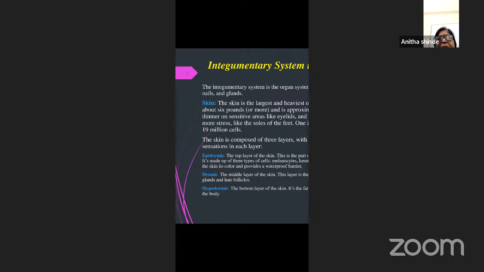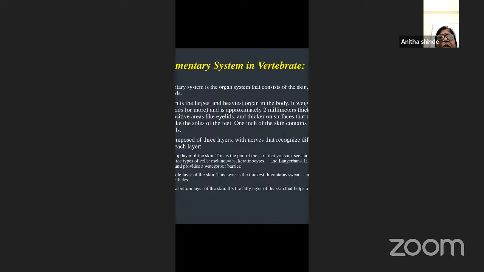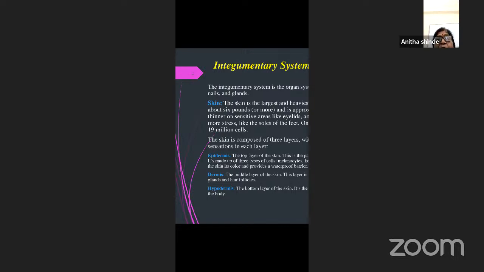The next is the dermis, the middle layer. This layer is the thickest layer, and it contains the sweat glands as well as the oil glands and also the hair follicles.